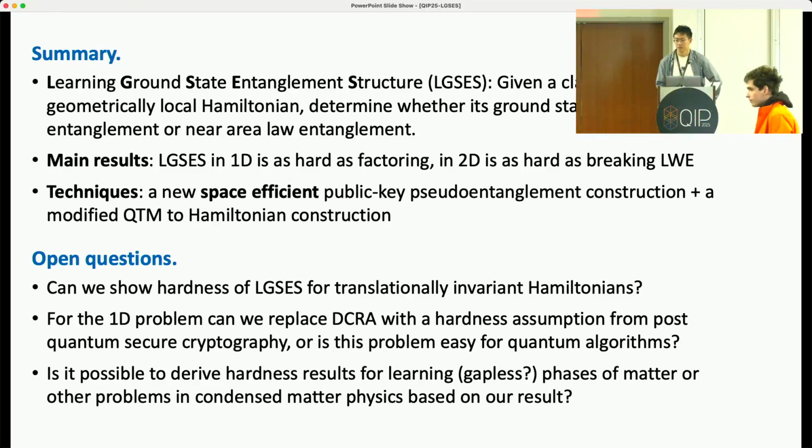Thanks for this talk. I'm trying to think through the implications of this. So let's say one could prove that in 2D a spectral gap implies an area law. Then what does this say? I think the 2D result with spectral gap implying area law works for the case where the spectral gap is a constant. But if the spectral gap is smaller, say inverse polynomial in the size of the Hamiltonians, we show that this problem becomes much harder.